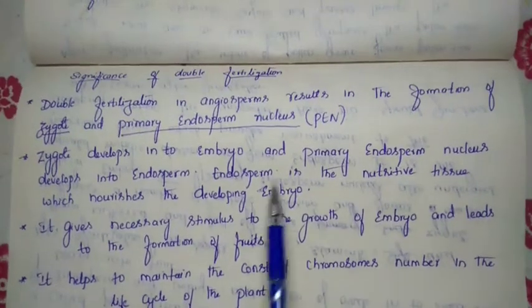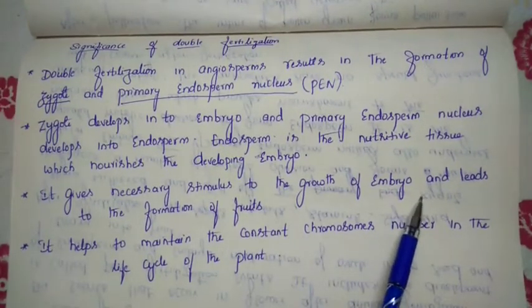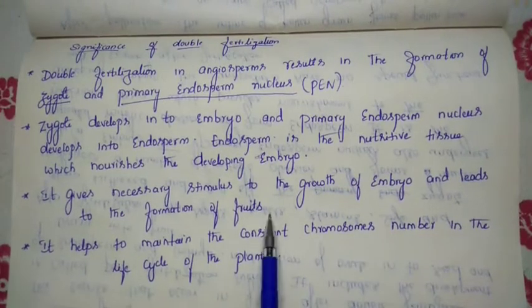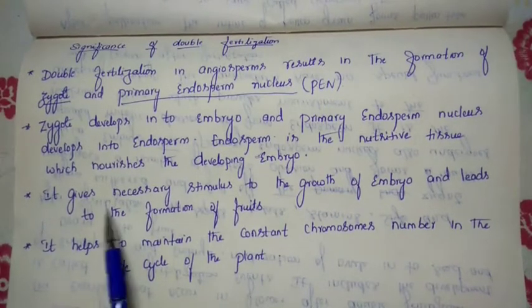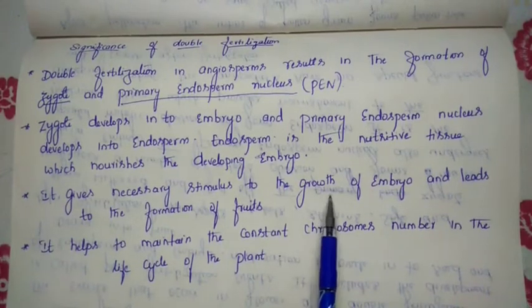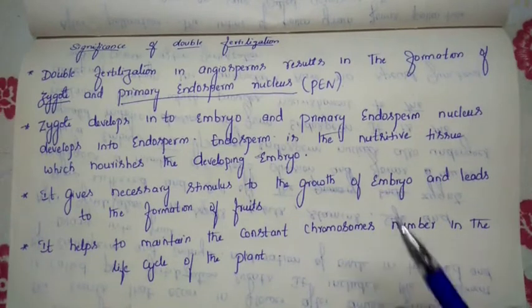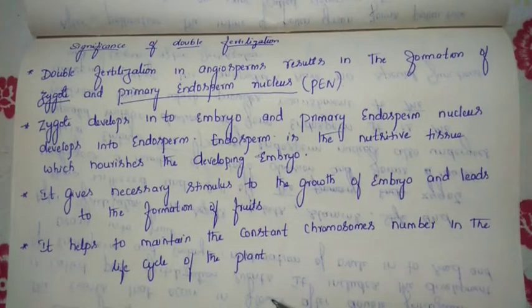Next, the third benefit: it gives the necessary stimulus to the growth of the embryo and leads to the formation of the fruit. So the next benefit is that it gives the necessary stimulus for growth. If the embryo wants to grow, it needs stimulus, like even your parents give you stimulus.